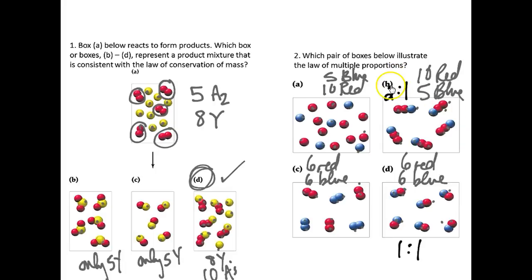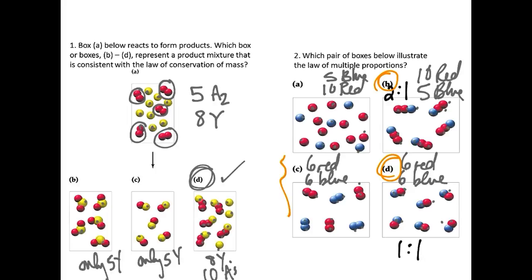And so box B has the reds and the blues combining at a ratio of 2 to 1. Down here, the reds and the blues are combining at a ratio of 1 to 1. And so B and D are illustrations of the law of multiple proportions.